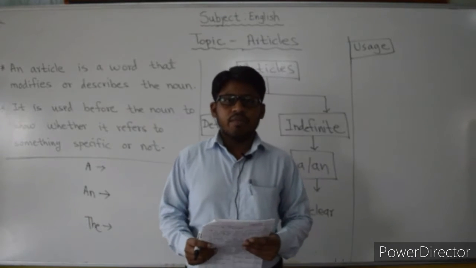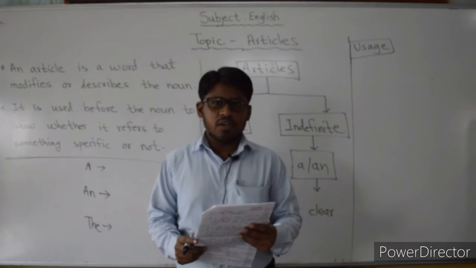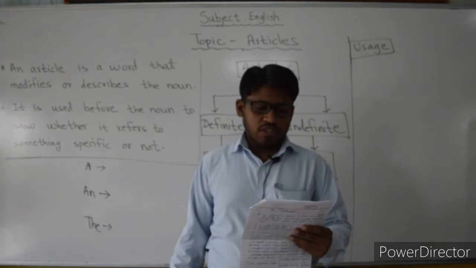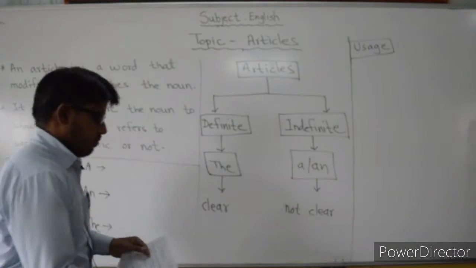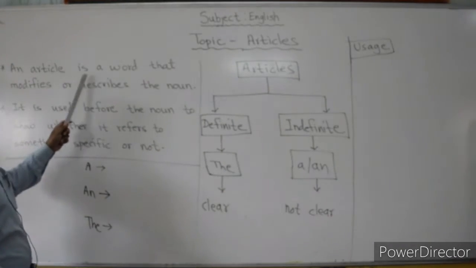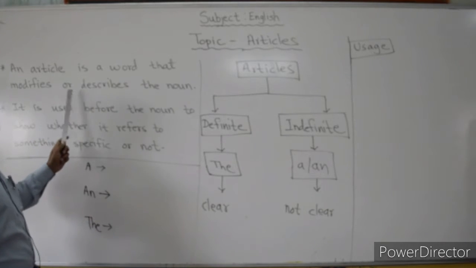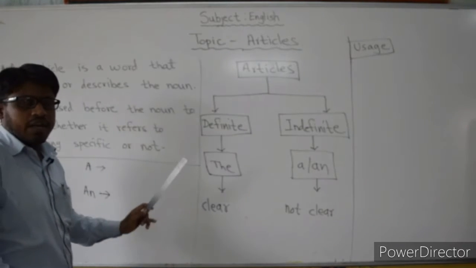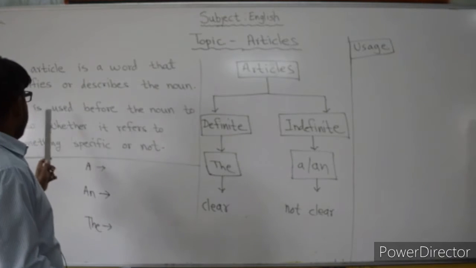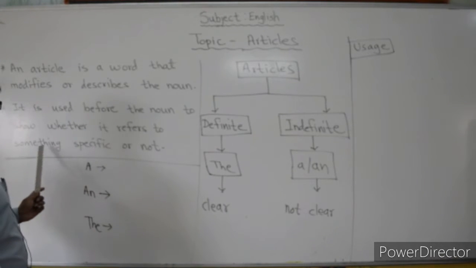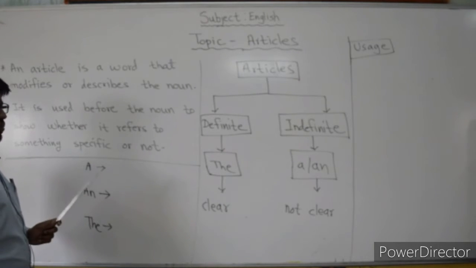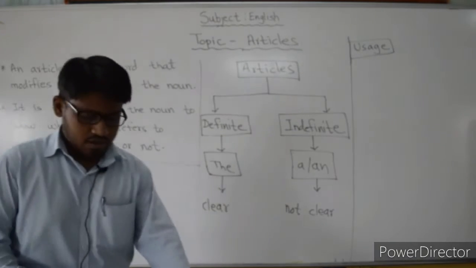Hello students, today we are going to learn the second chapter, that is articles. So first of all we will see the definition of article. See here, an article is a word that modifies or describes the noun. It is used before the noun to show whether it refers to something specific or not. It is called an article.